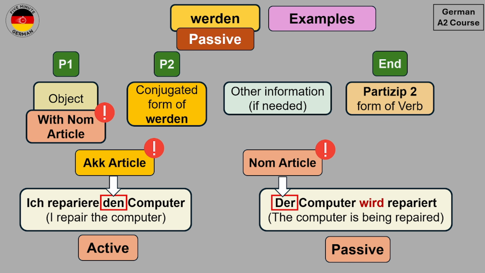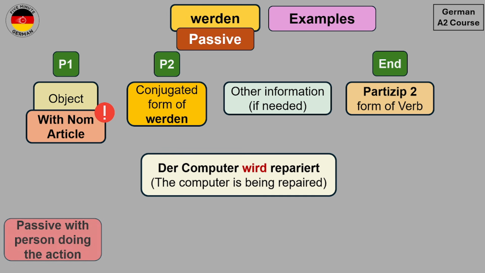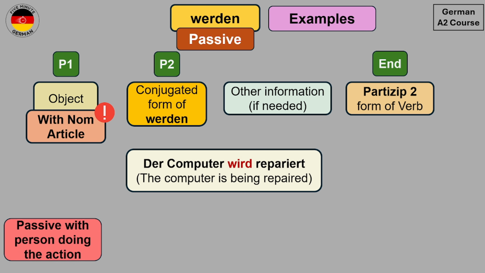Now in all of these examples of passive that we have seen over here, we have not mentioned the person who is doing the action because he or she is not important. However, there is a way in which you can add the person who is doing the action in passive. So how will you do this? So if I want to mention that the computer is being repaired by me, then I can write the sentence in passive as